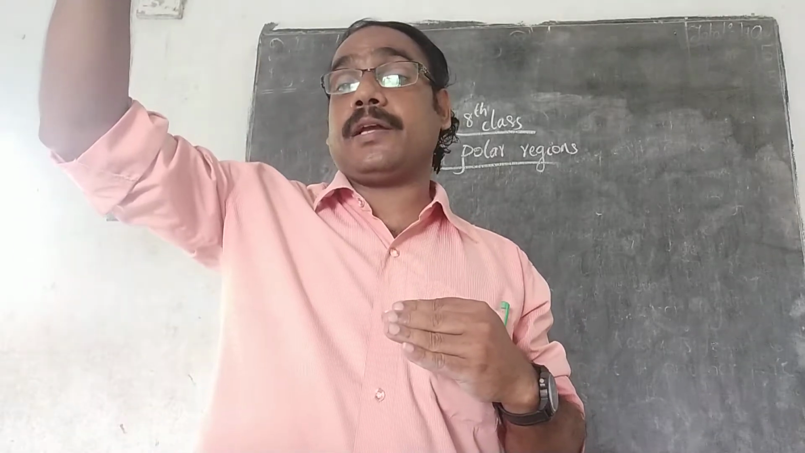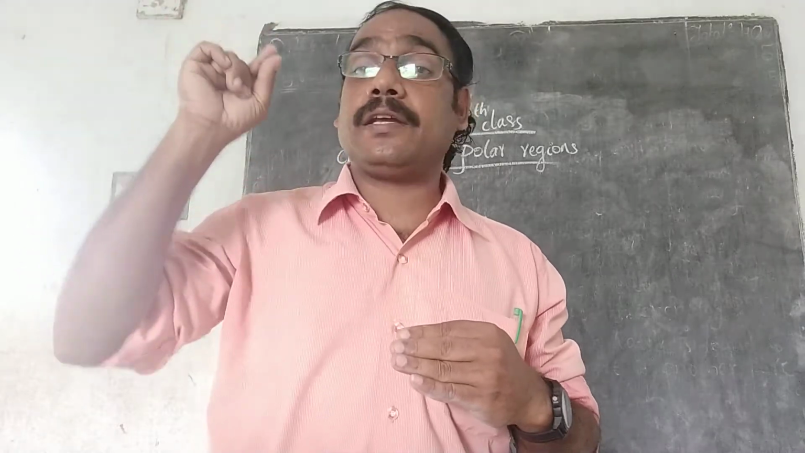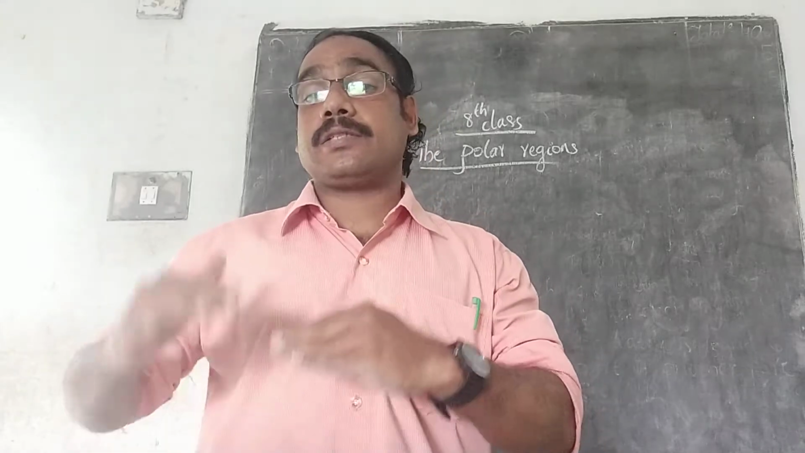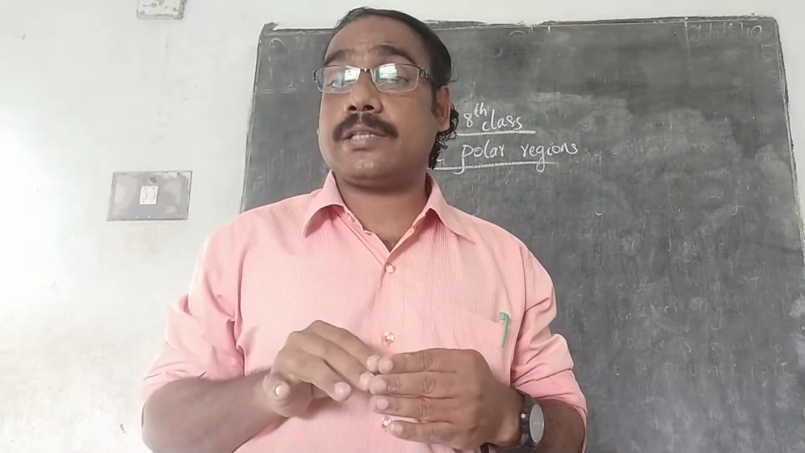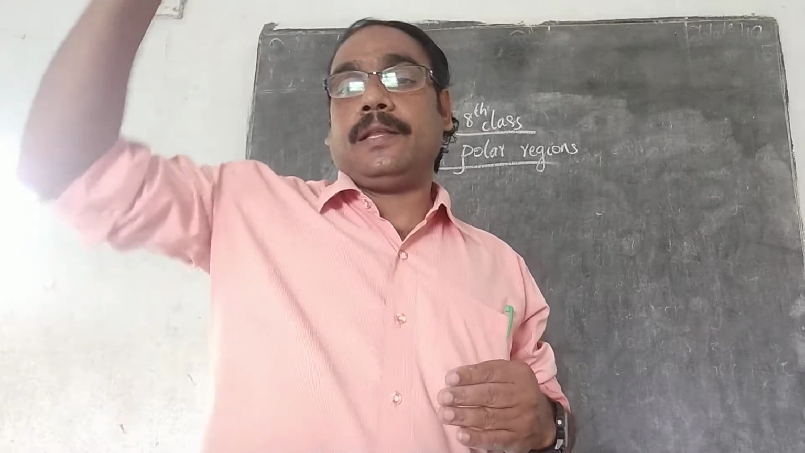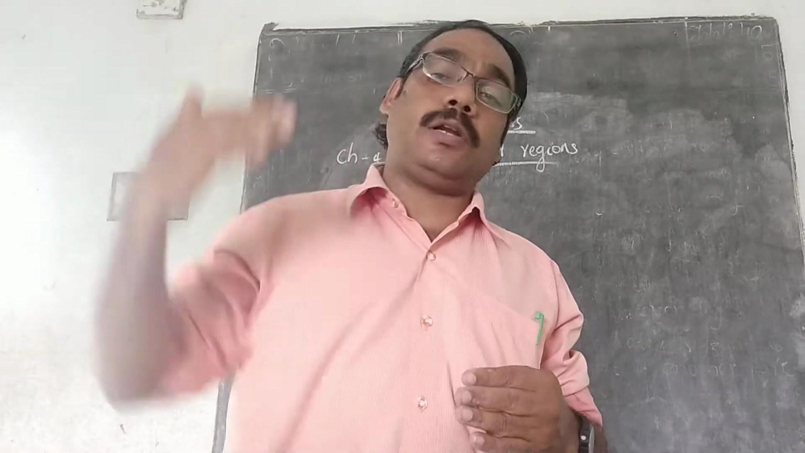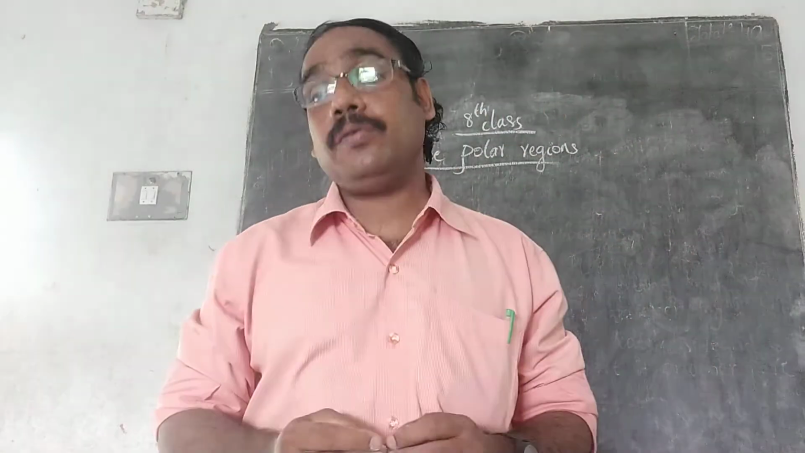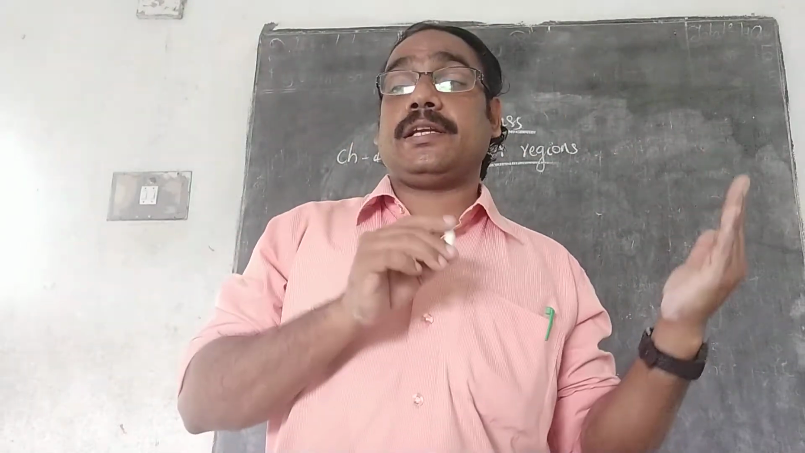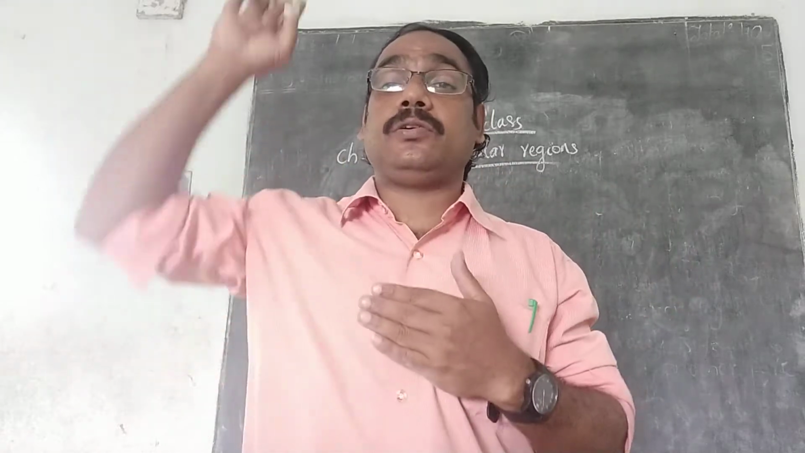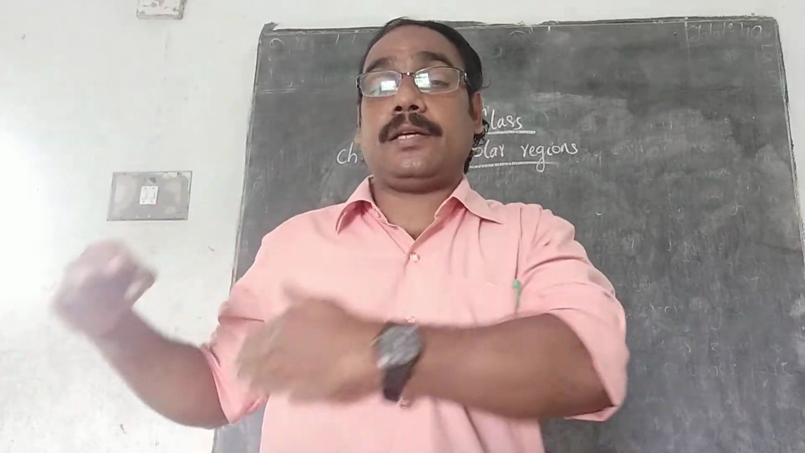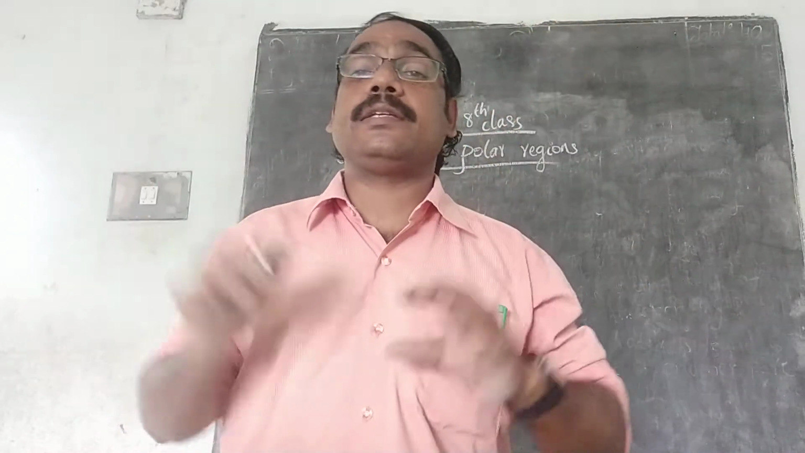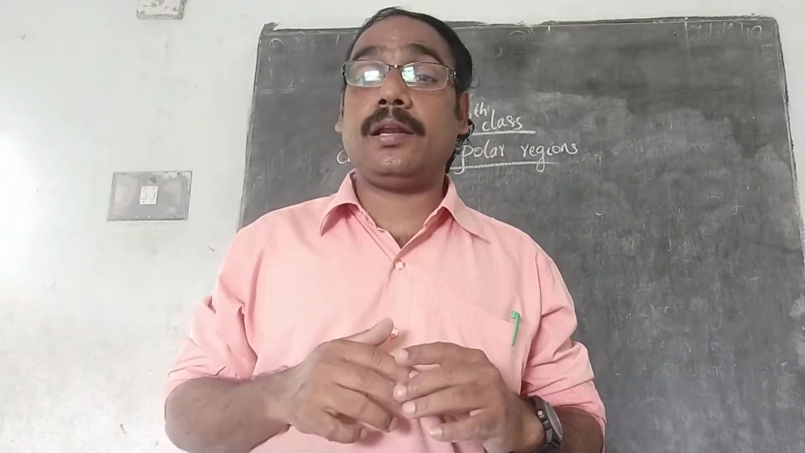Then above the Tropic of Cancer, 66.5 degree north, is known as the Arctic Circle. Below the equator, 66.5 degree south, is known as the Antarctic Circle. Then 90 degree north is the North Pole, and 90 degree south is the South Pole. Now 66.5 degree north to 90 degree north, plus 66.5 degree south to 90 degree south, these areas are known as polar regions.